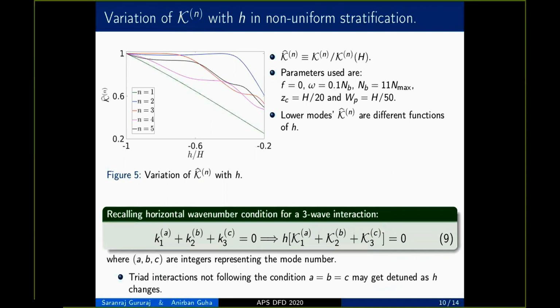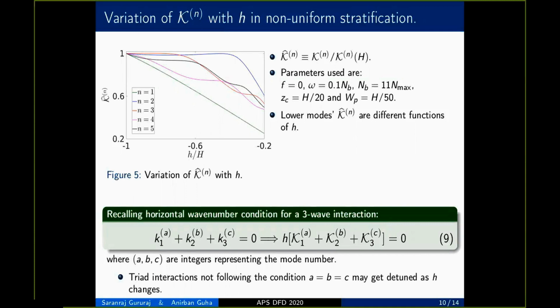Here in figure 5, we actually see the variation of the non-dimensionalized eigenvalue with h. Here we can see that for different eigenvalues, that is for different n values, the function evolves differently as h changes. The parameters used in generating this graph are also given in this slide. So lower modes' eigenvalues are all different functions of h. As a consequence, the horizontal triad condition given by k1 plus k2 plus k3 equal to 0, even if it is satisfied at a particular h, may not be satisfied at all h, because each eigenvalue appears to be a different function of h.